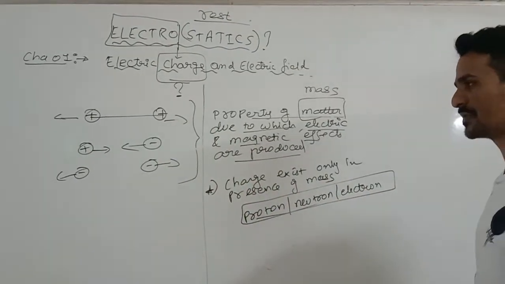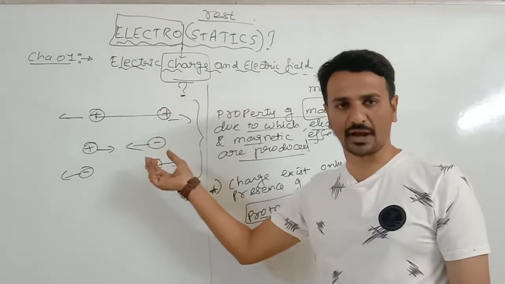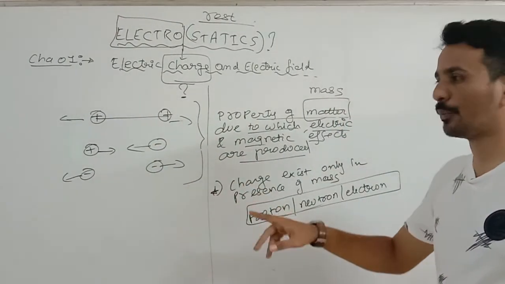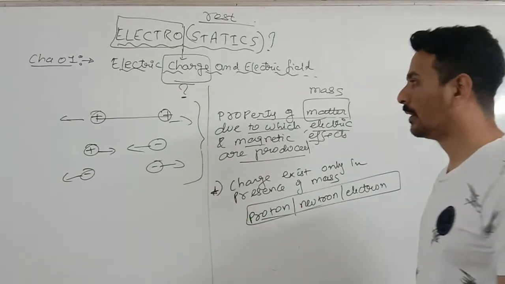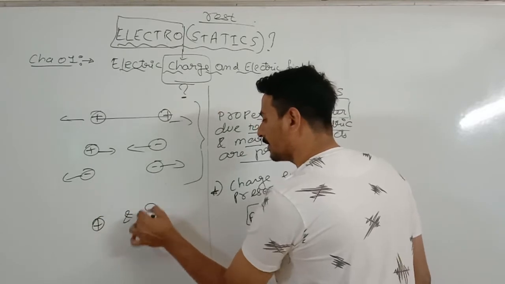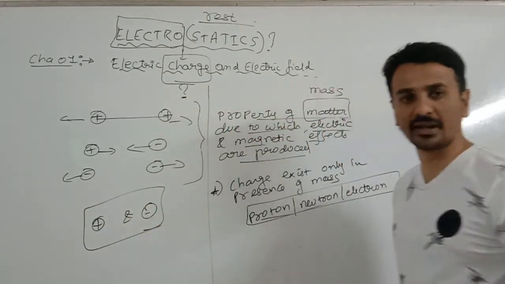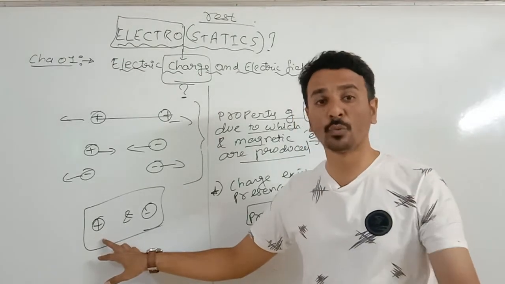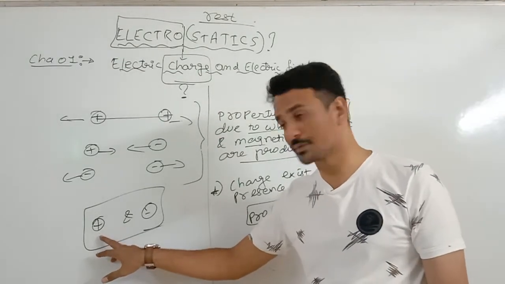Okay, fine. You must know that mainly there are 2 types of charges: positive charge and negative charge. Make very sure that positive charge and negative charge are just the sign convention given. It does not mean that positive charge is more, or the value of positive charge is more than negative charge.